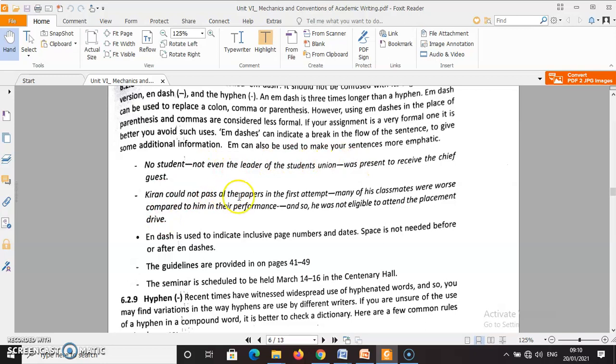Kiran could not pass all the papers in the first attempt. Many of his classmates were worse compared to him in the performance. And so he was not eligible to attend the placement review. So Kiran could not pass all the papers in the first attempt, and so he was not eligible to attend the placement review. These are the important parts of this sentence. So the part that is given inside the em dashes is not necessary. So this can be given inside a bracket also.